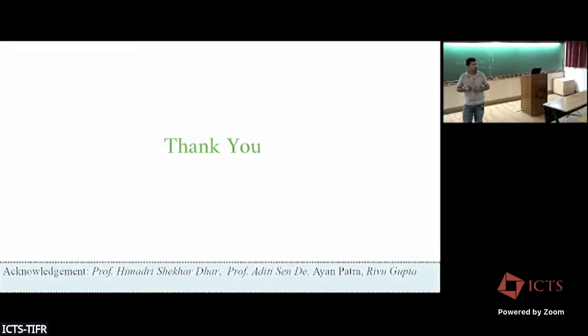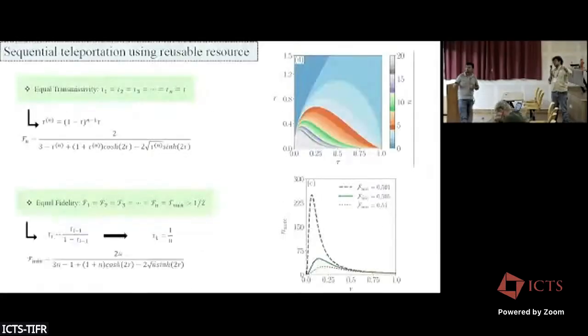Let me ask one question. When you had this sequential process and you kept doing it over and over again, what happened to the entanglement? The entanglement will keep reducing every time, right? So why is there this optimal number that you showed at the very end? Because if the entanglement keeps reducing, then one would expect...